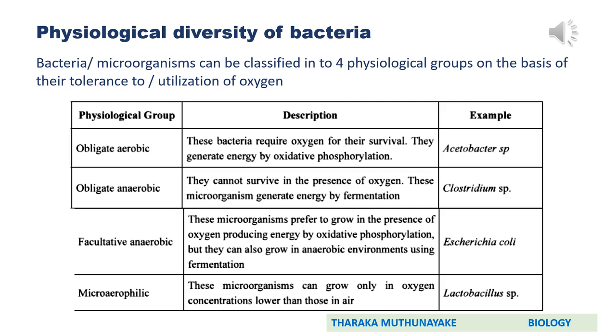The example given here is Escherichia coli. Commonly, it is also known as E. coli. It's a common inhabitant in the gut of human and some other animals. We can come across this in future lessons. Okay, here in this table, only bacteria are mentioned, but actually, a well-known yeast, the generic name is Saccharomyces, is also a facultative anaerobic organism. You can write that within the table under facultative anaerobic: yeast, Saccharomyces. We'll come across that again.